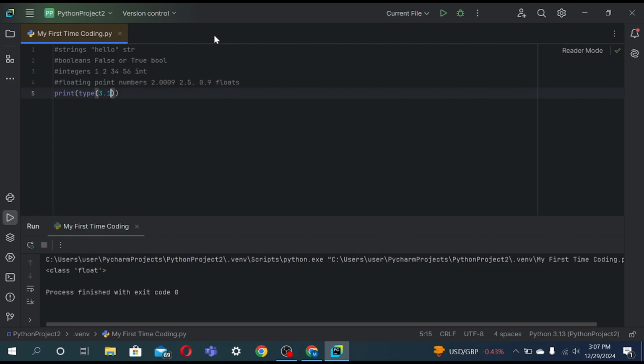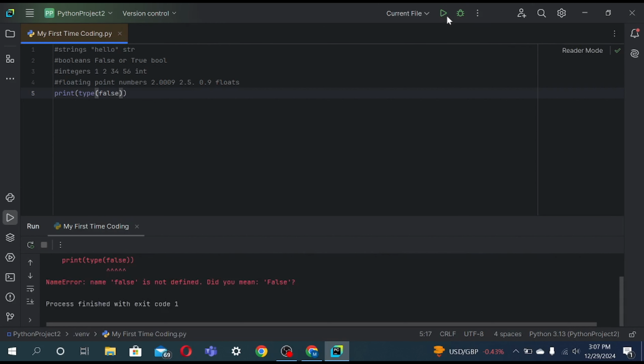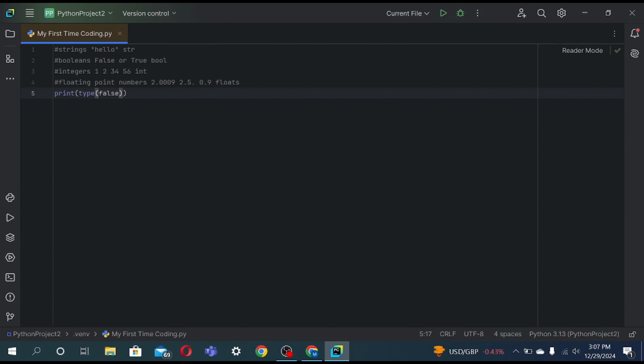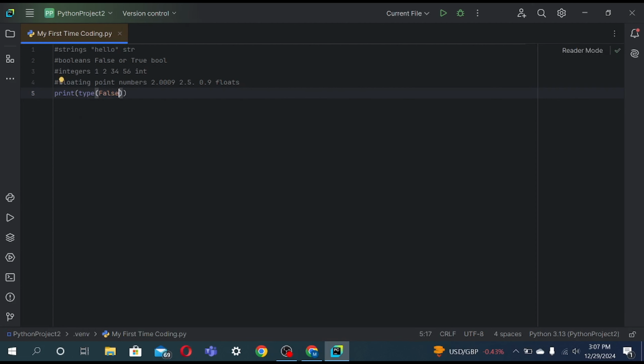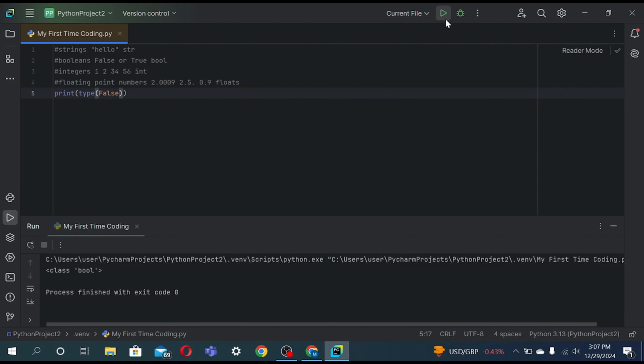Now imagine if I added false. What do you think is gonna be the data type? Error. False. At the beginning, I told you false has to start with capital F, and true also has to start with capital T. So it will be a boolean. Bool. Okay. So it will be the same for true. It has to start with the capital T. It's a boolean. Okay.